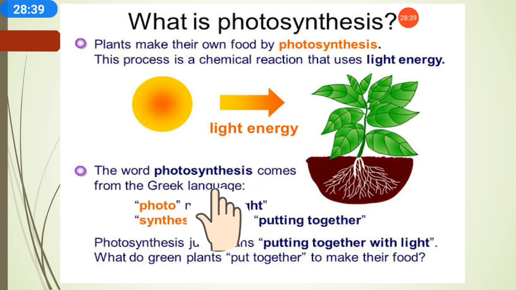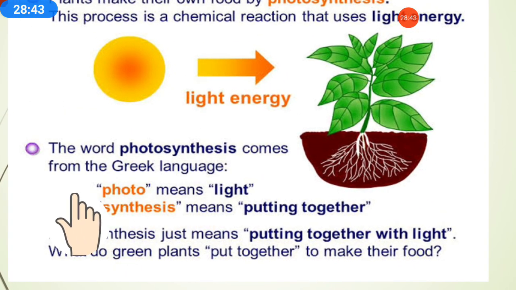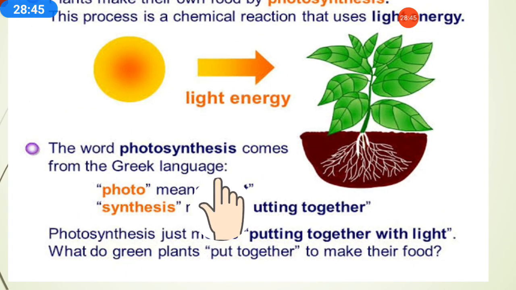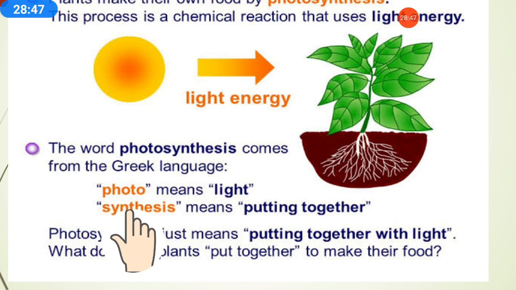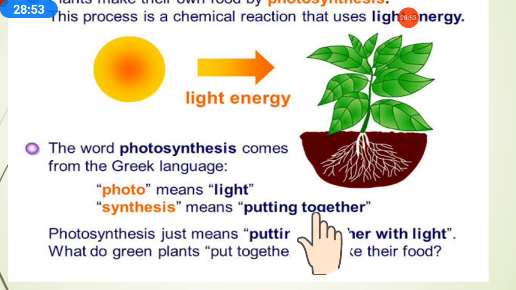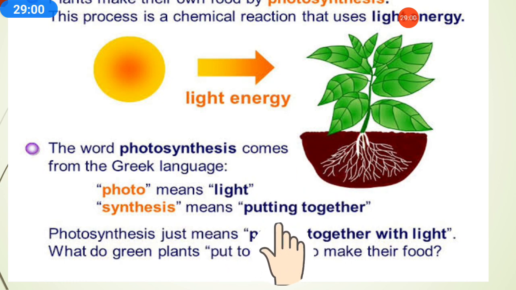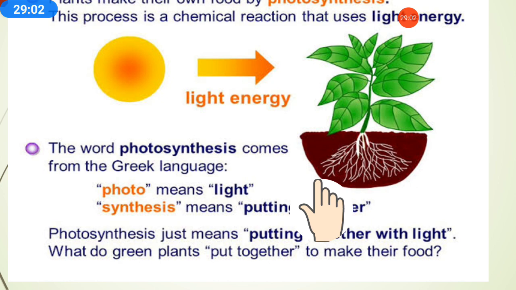The word photosynthesis comes from the Greek language. Photo means sunlight, and synthesis means putting together or making. So in the presence of sunlight, all this process is done together. When the words photo and synthesis come together, they make photosynthesis.